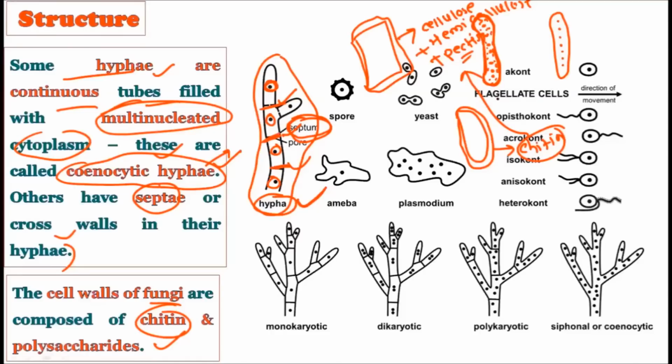So although plants and fungi both possess the cell wall, there is a difference in the chemical composition of the cell wall of the plant and the cell wall of the fungi, because the cell wall of the fungi is made up of chitin, and the cell wall in the plants is made up of cellulose, hemicellulose and pectins. Okay, so from this slide we have studied that the hyphae are of two types. It may be coenocytic hyphae or non-coenocytic hyphae, or it may be septate hyphae or aseptate hyphae, and the fungal cell walls are made up of chitin and polysaccharides.